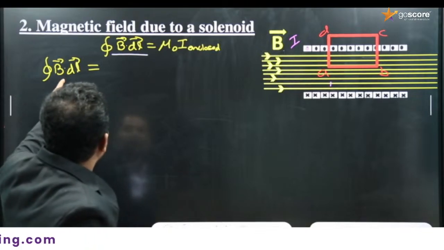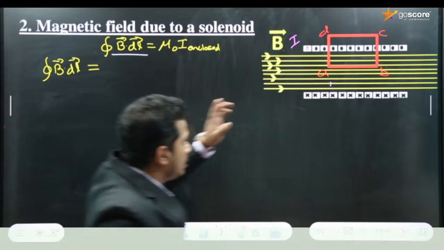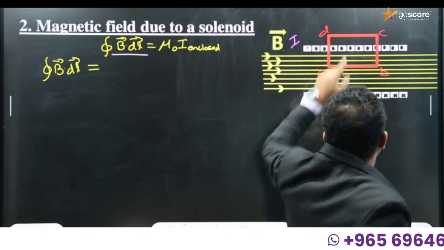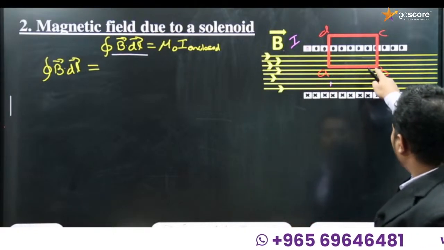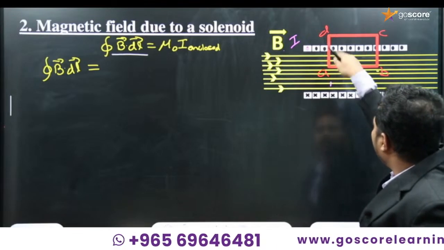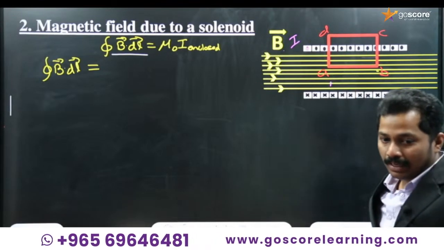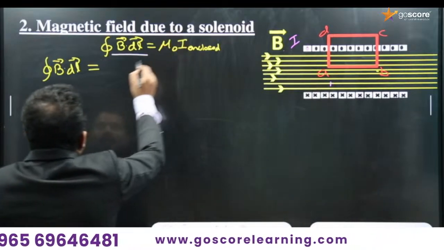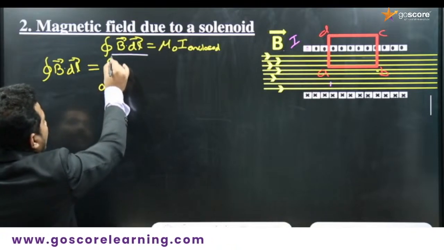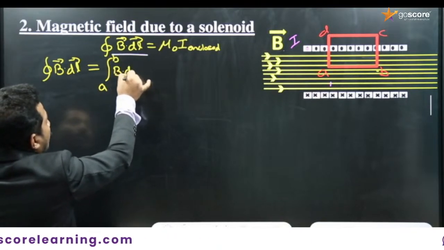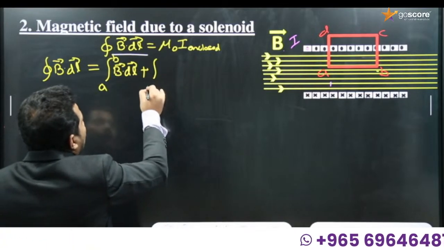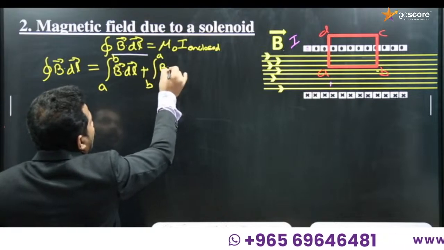Here, closed integral B dot dl means this is our loop, so we have to integrate along the length of the loop. Along the length means from A to B to C to D to A: from A to B, then B to C, then C to D, then D to A. So I can write it like that. If I write it like integral from A to B of B dot dl, it's not over, plus integral from B to A of B dot dl,